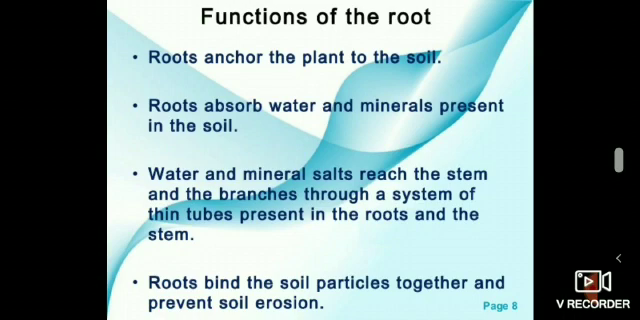Water and minerals reach the stem and the branches through a system of thin tubes present in the roots and the stems. These thin tubes are called xylem and phloem. Xylem conducts water and phloem conducts food. You will study about xylem and phloem in your higher classes. Roots also bind the soil particles together and thus prevent soil erosion.